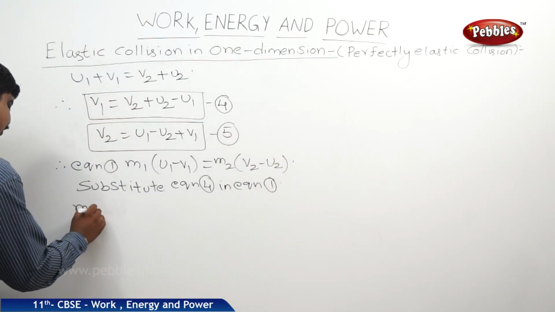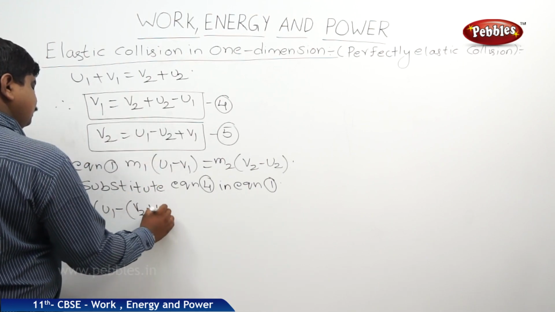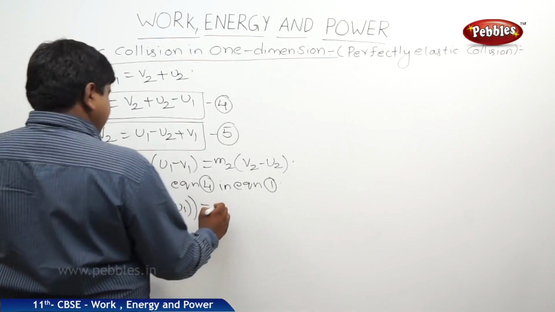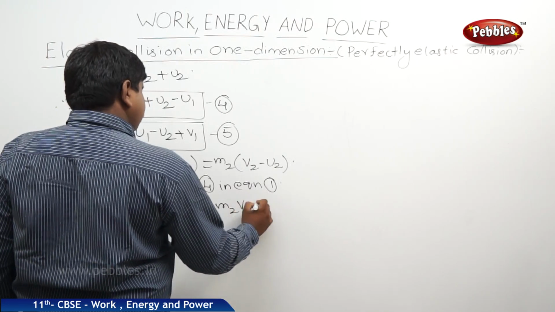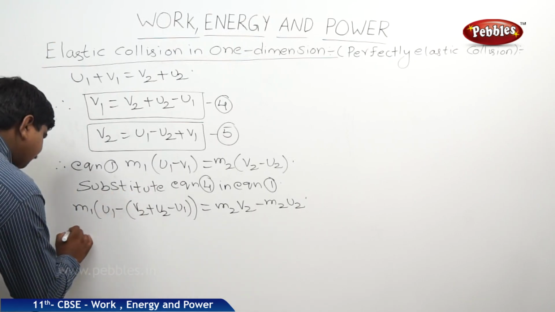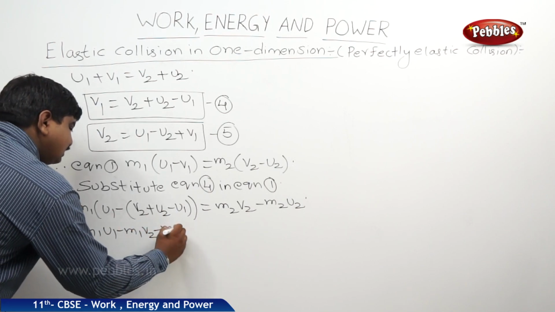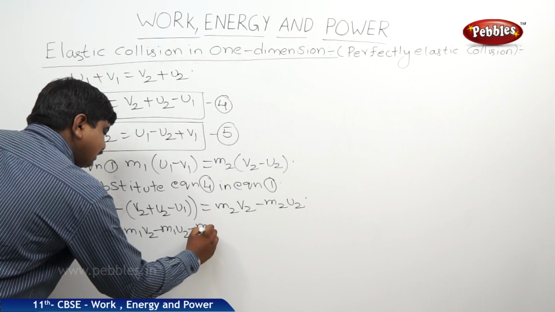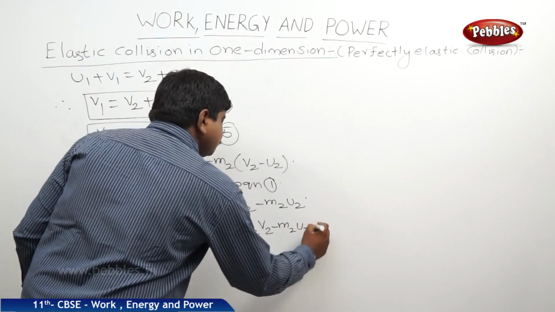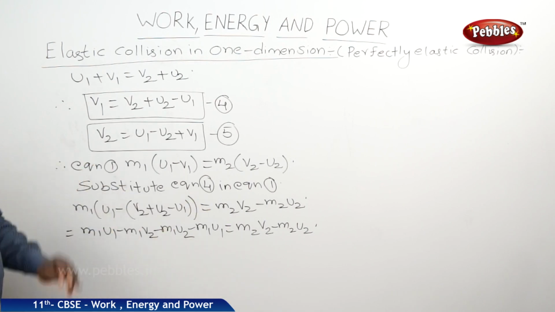So it is m1 into (u1 minus v1), and what is v1? v2 plus u2 minus u1, is equal to m2 v2 minus m2 u2. We did the expansion: m1 u1 minus m1 v2 minus m1 u2 plus m1 u1 is equal to m2 v2 minus m2 u2. We have substituted the value of v1, so we should get the answer for v2.